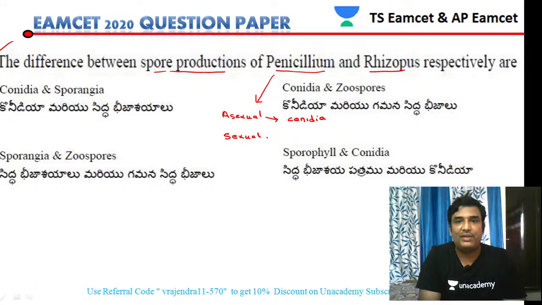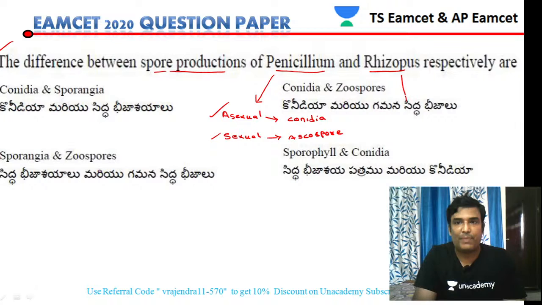The sexual spore of Penicillium is ascospore.